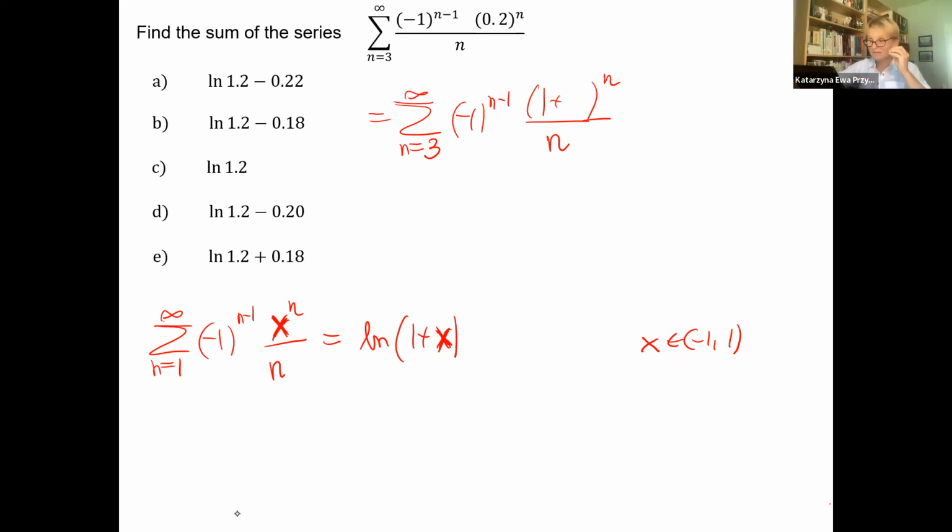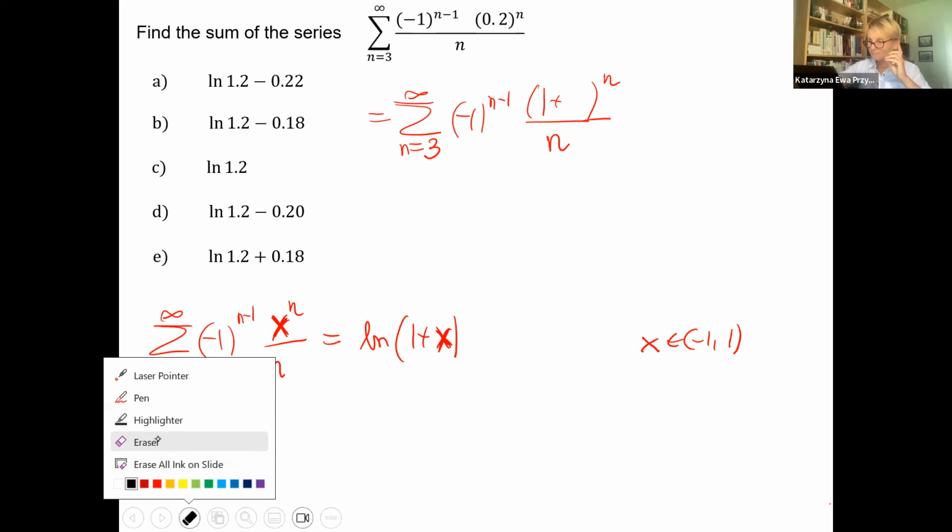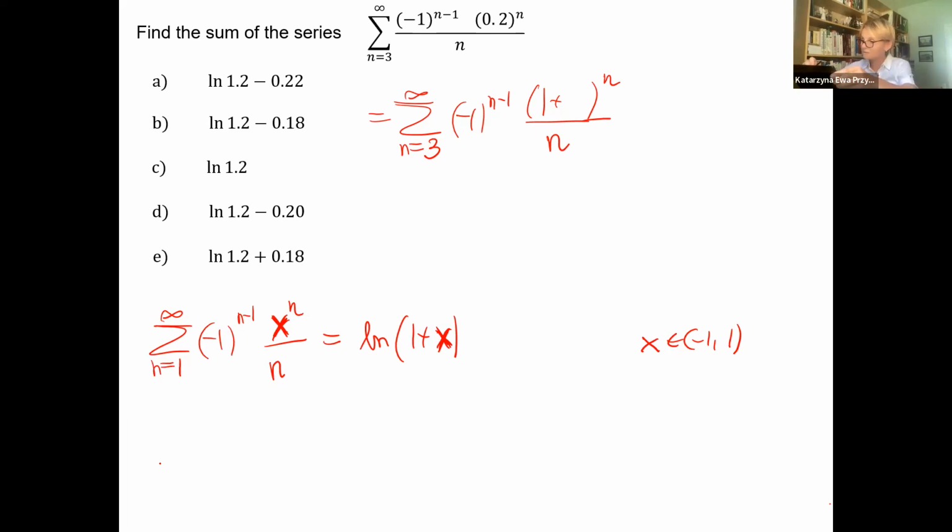That means this will be the x. -0.8, that means this will be that x quantity. And then I can just say it's the natural log of 1 plus x, and the x is -0.8. This will be just the natural log of 0.2, if we start from 1.